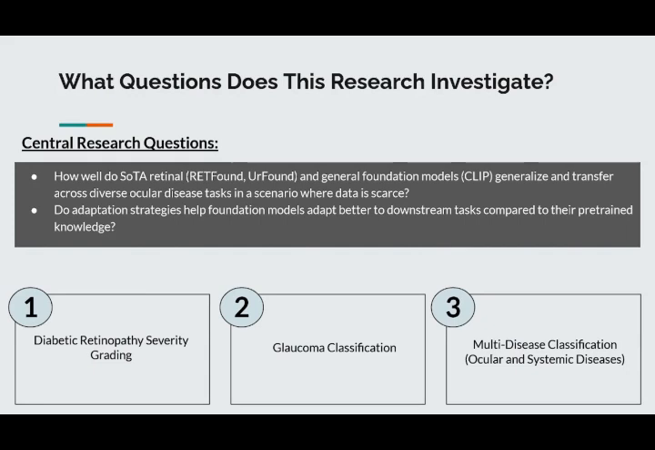So the central research question that this dissertation investigated was, how well do state-of-the-art retinal foundation models and general foundation models, where the retinal models are RETFound and UrFound and the general FM is CLIP, generalize and transfer across diverse ocular disease tasks in a scenario where data is scarce? The second question is, do adaptation strategies help FMs adapt better to downstream tasks compared to their pre-trained knowledge? FMs were applied to 3 different tasks: DR grading, glaucoma classification, and multi-disease classification for ocular and systemic diseases.